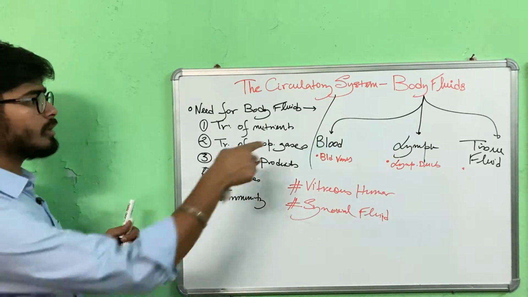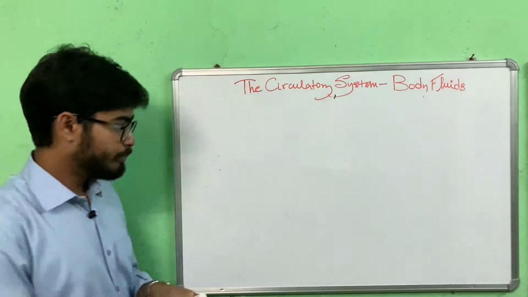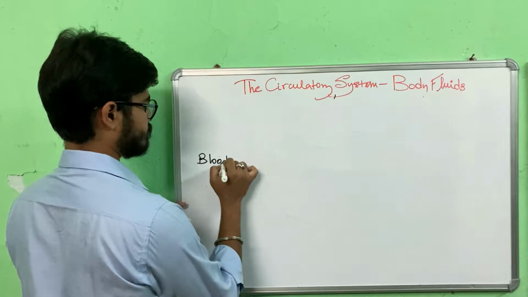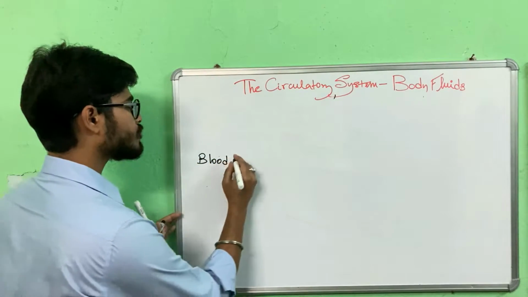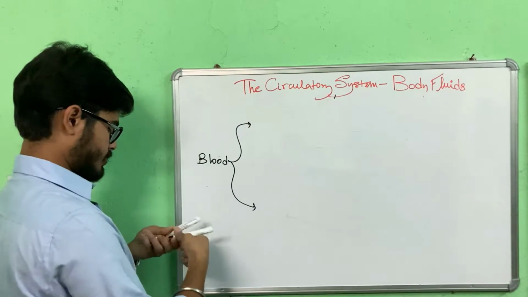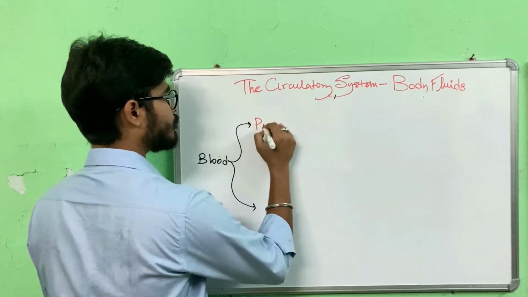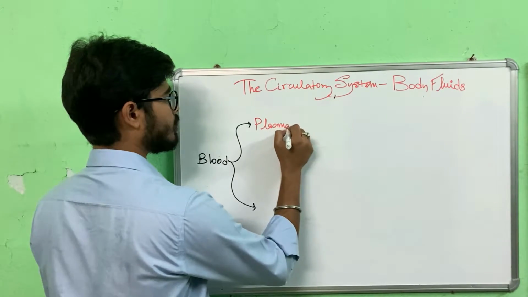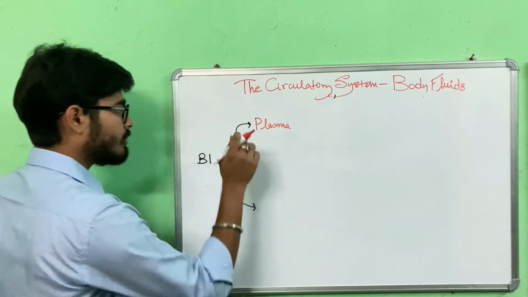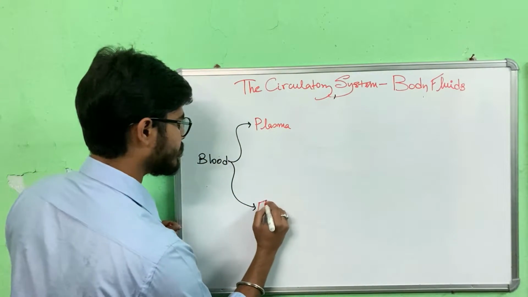Now let's talk about blood. Blood is composed of two parts. It is composed of plasma, mainly water, which I will describe later on, and then we have formed elements.